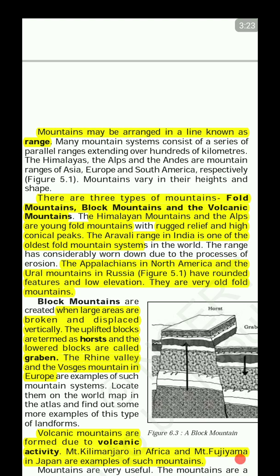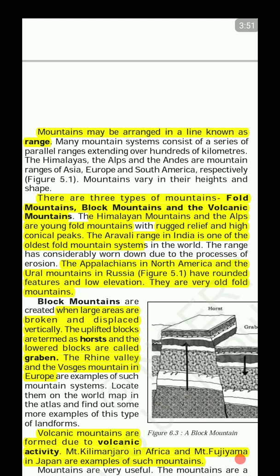The relatively older fold mountains are the Appalachians and the Ural Mountains. The Appalachians are in North America and the Ural Mountains are in Russia. They are older than the Himalayas and the Alps, but due to erosion, they have got rounded features and their elevation is low.